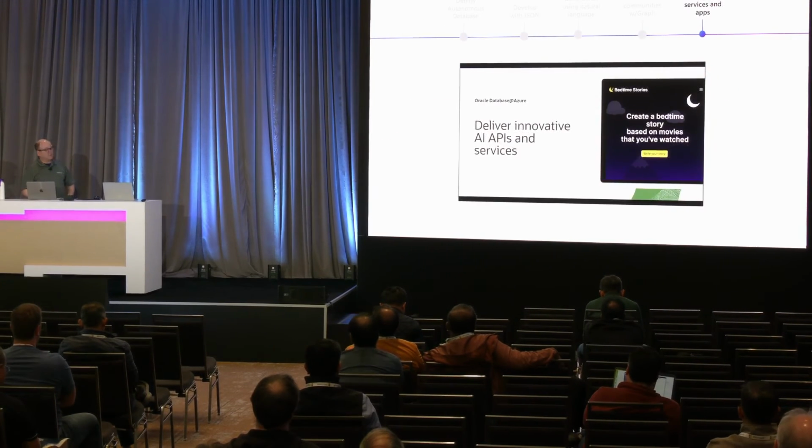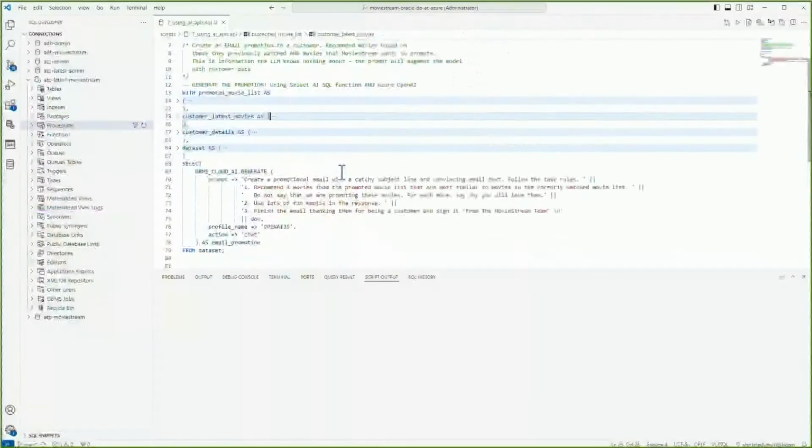Cool. So this is our last segment. We've done a lot. All right. So I'm going to start now in VS Code. And what I'm going to do is say, well, I want that promotional email sent out. And I'm going to actually be able to do that with a simple query.